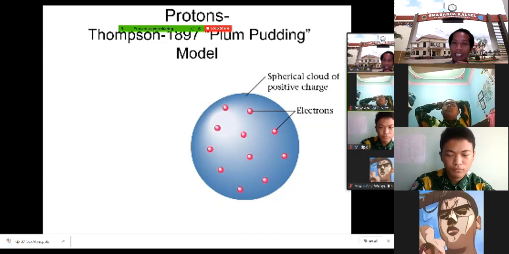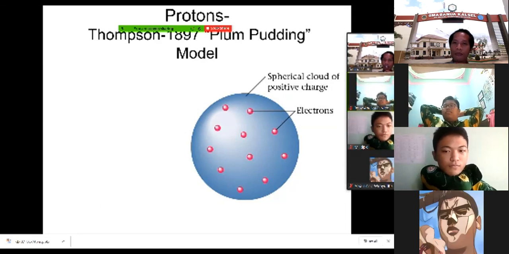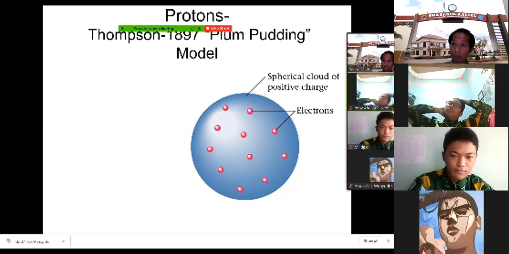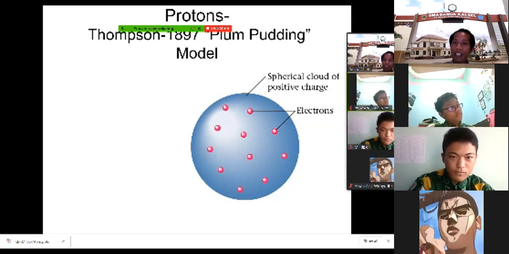He said that an atom is actually a spherical cloud of positive charge. This spherical cloud is the blue one, and this blue one is positively charged. Yeah, but he didn't know the name of that positively charged part because the proton hadn't been discovered yet. So he just knew that there is a spherical cloud of positively charged particles.